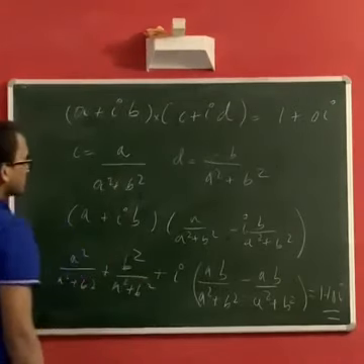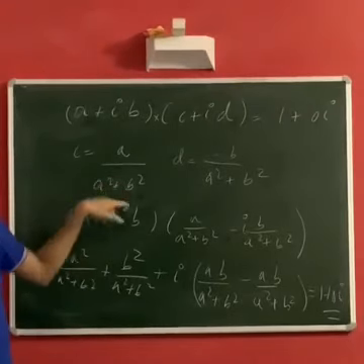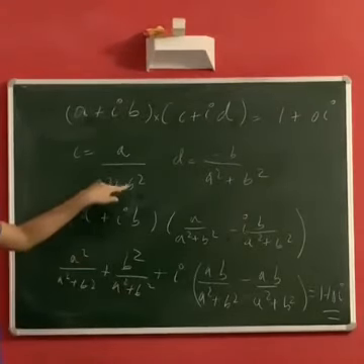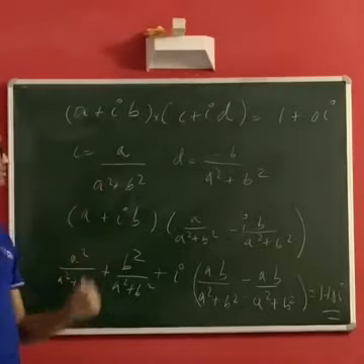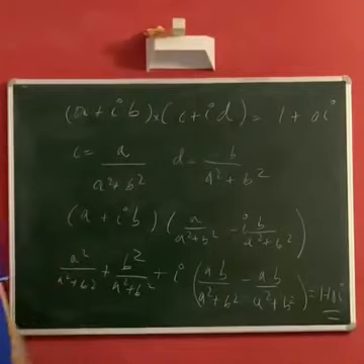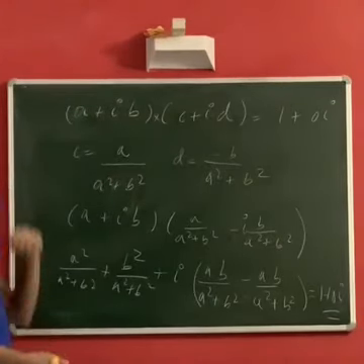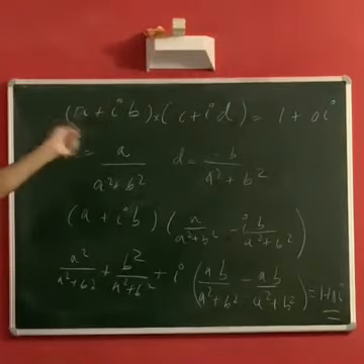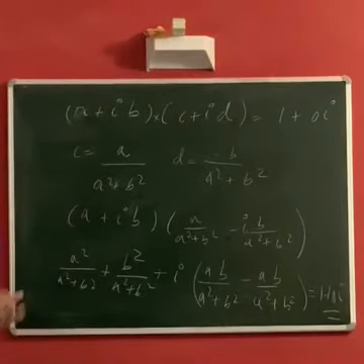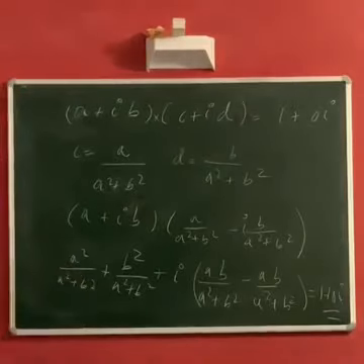A square plus b square is 0 only if both a and b are 0, right? Because both of these are strictly non-negative. So for their sum to be 0, both of them have to be individually 0. So a is 0 and b is 0, in which case it would be the number 0. So any non-zero complex number has a multiplicative inverse. So great, you have the multiplicative inverse and the additive inverse.